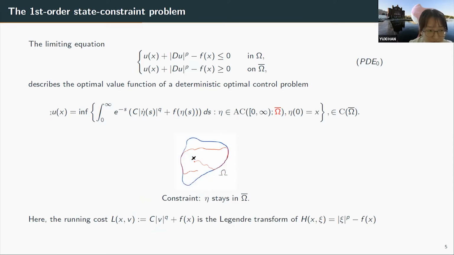And it can be shown that this solution U is continuous up to the boundary. As we just saw for the second order state constraint equation, the solution blows up near the boundary. But here for the first order equation, the solution is continuous up to the boundary. So we expect to see the boundary layer behavior when we look at the convergence rate of U epsilon to U.